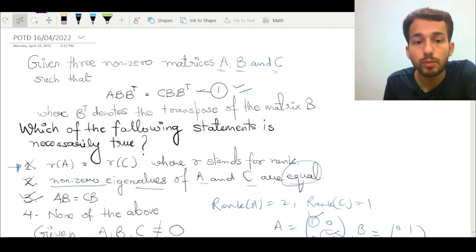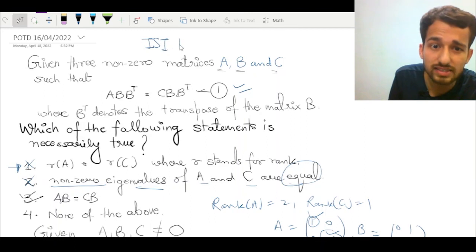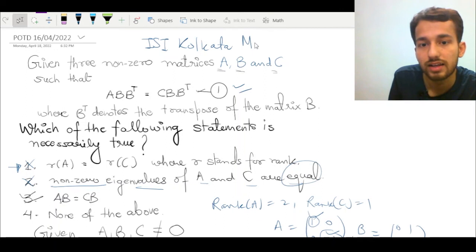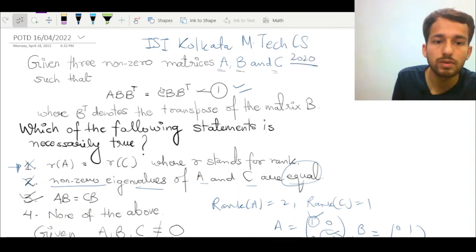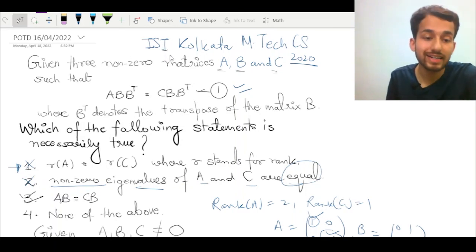Try to prove that result which I just left after the particular case. I left it to you to prove that. Now I tell you where this problem was asked. It was asked in the ISI Kolkata M.Tech CS, M.Tech Computer Science entrance test, and the paper was in 2020. I guess you should check either 20 or 21. So this problem appeared in their exam. So we solved the problem finally.